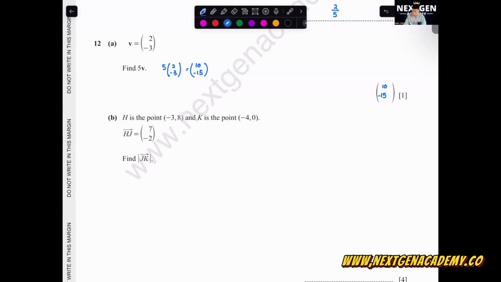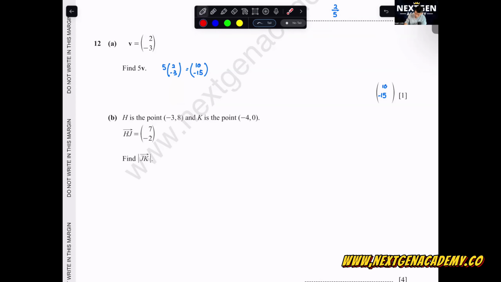Okay, how do we form JK? We have to see what is given to us first. What is this H? Can we say that H is OH? Okay, H is OH. I want you to follow this method, so it's a bit more straightforward and easier to understand how to construct your vectors.